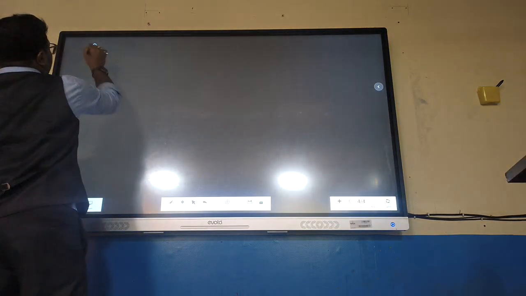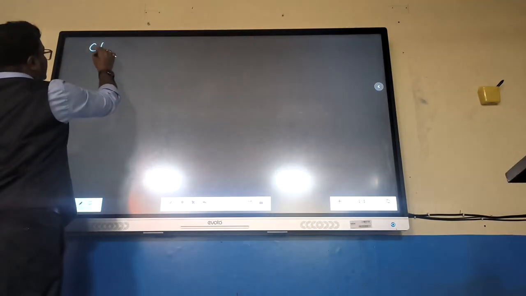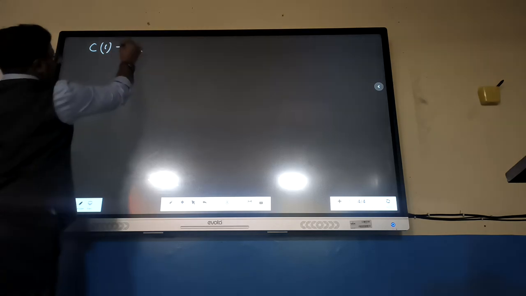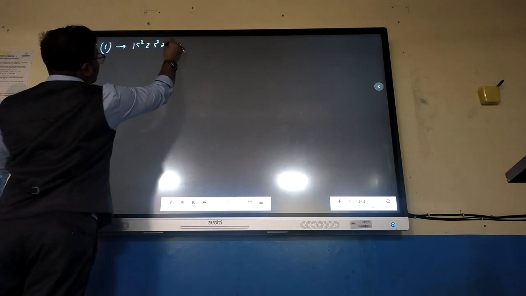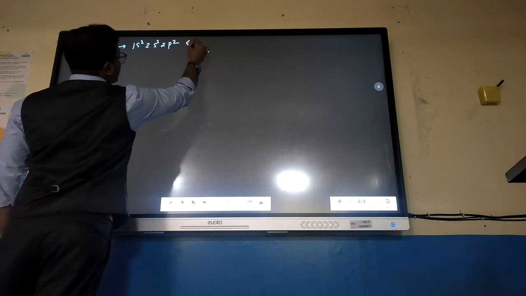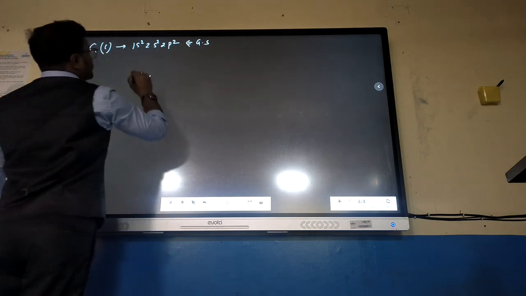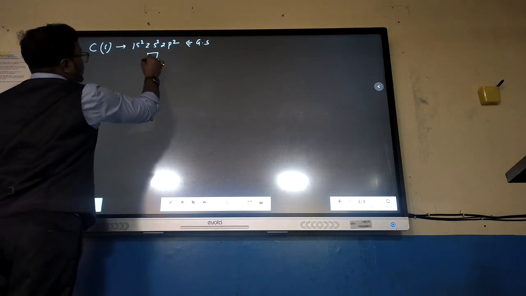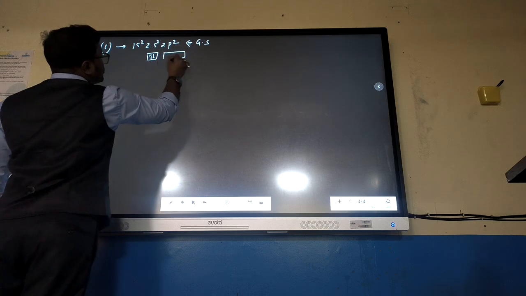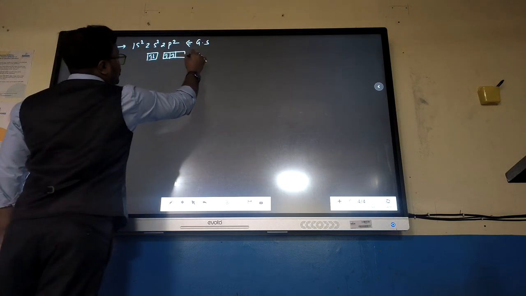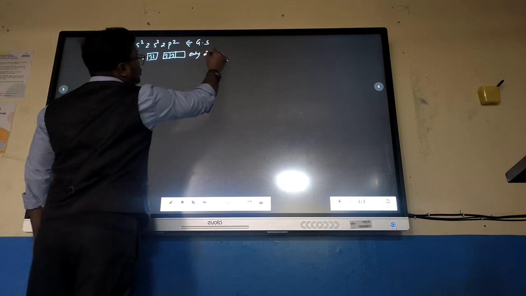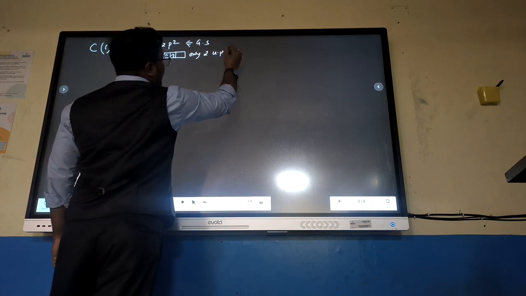Let's check. In case of carbon, atomic number is 6, configuration 1s2, 2s2, 2p2 in its ground state. If we draw it, it is 2s2 2p2, so it has only two unpaired electrons.